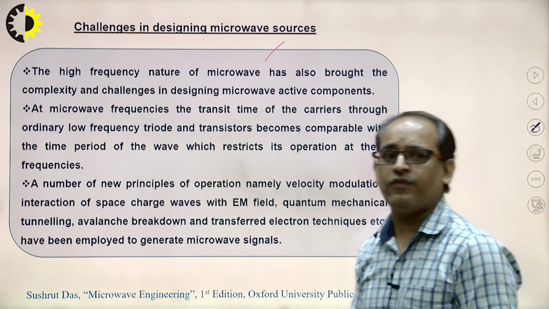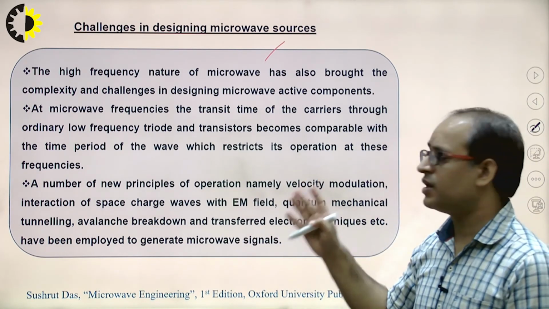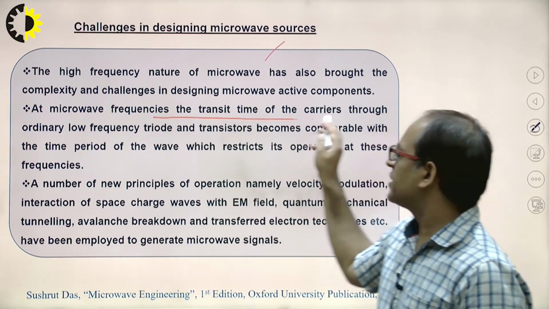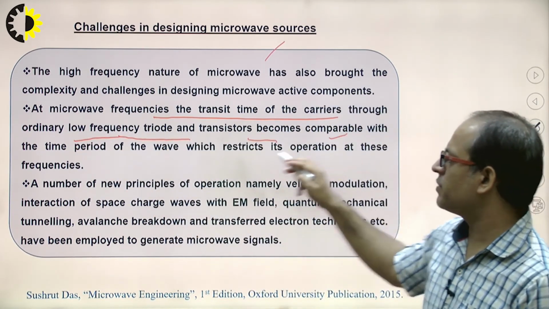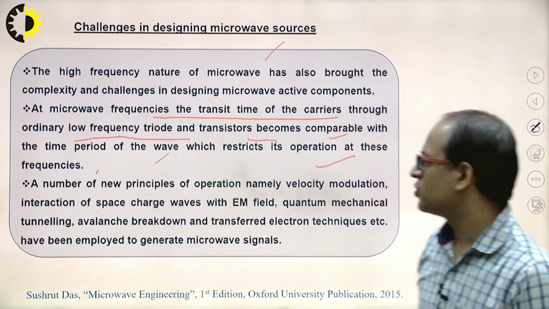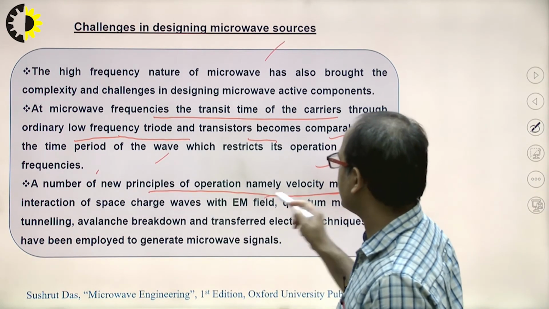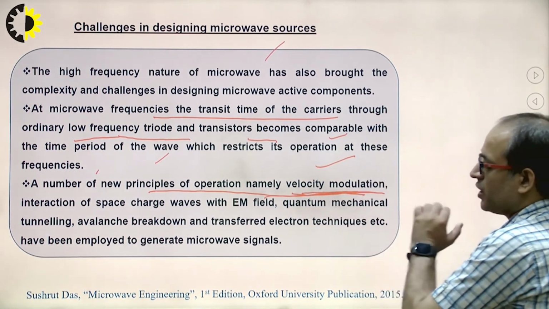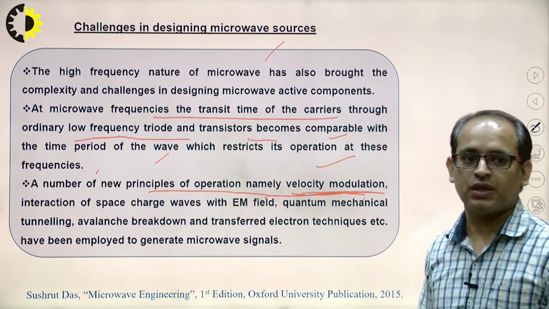Now, challenges in designing microwave sources. Due to the very small wavelength of the signal at microwave frequencies, the transit time of the carrier through an ordinary low frequency triode transistor becomes comparable with the time period of the wave, which restricts its operation at high frequency. Therefore a new principle of operation was used, known as velocity modulation, which is one of the techniques for generation of microwave signals. Clear?